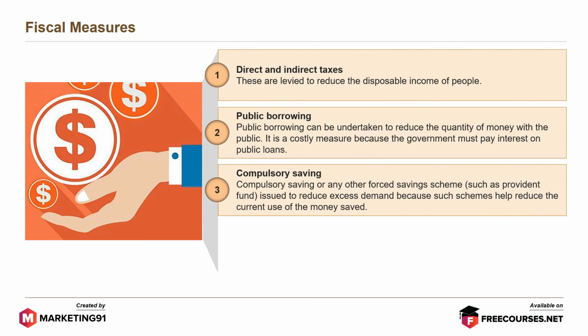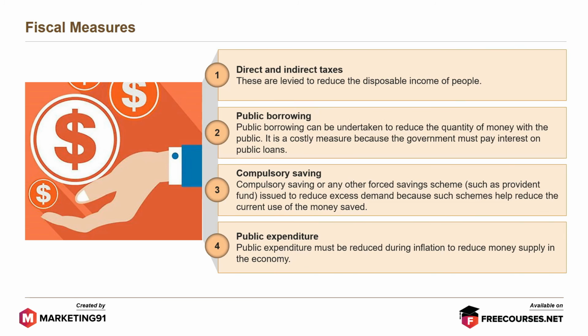Compulsory saving or any other forced saving scheme such as Provident Fund is used to reduce excess demand because such schemes help reduce the current use of the money saved. And lastly, public expenditure must be reduced during inflation to reduce money supply in the economy.